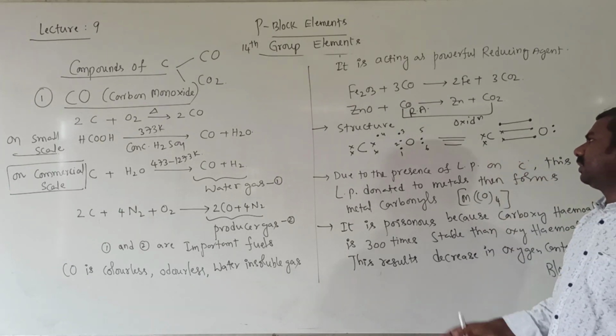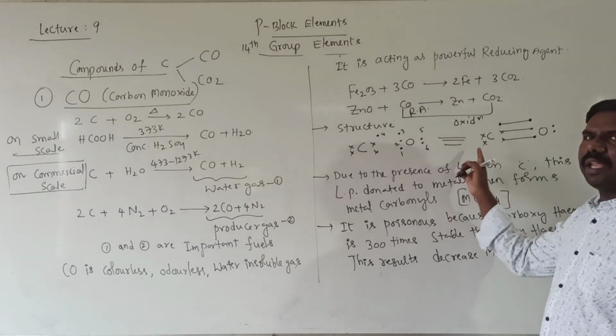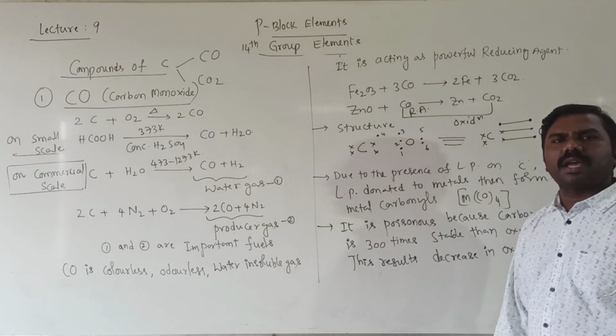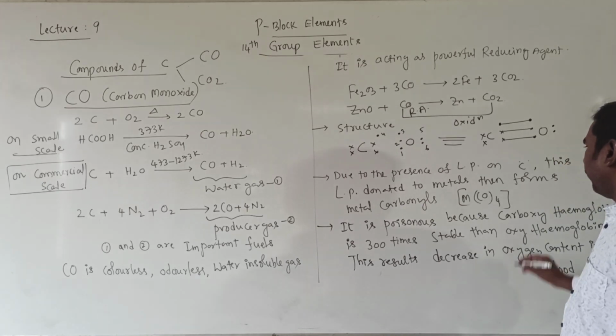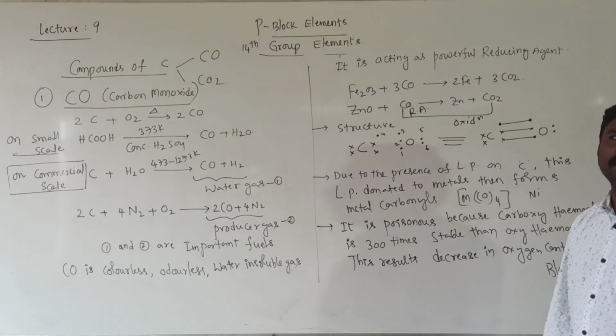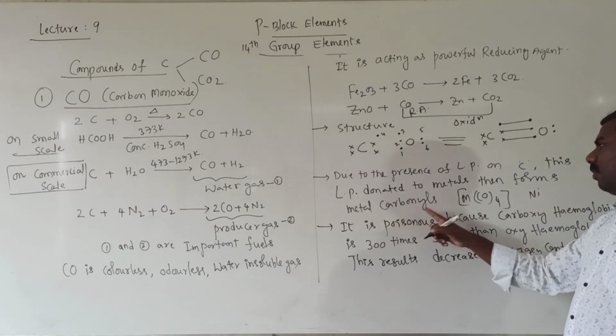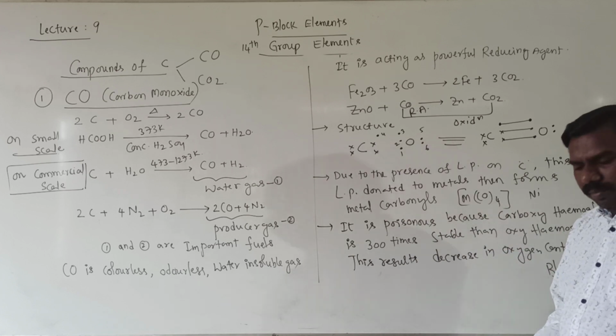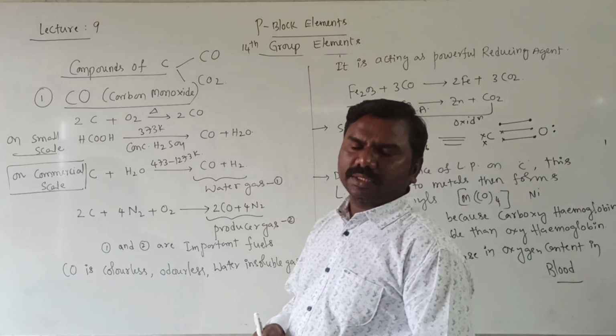That's why this lone pair can easily donate to any metals having empty d orbitals like nickel, copper, whatever. Then it forms metal carbonyls like this. Carbon monoxide is a poisonous gas.